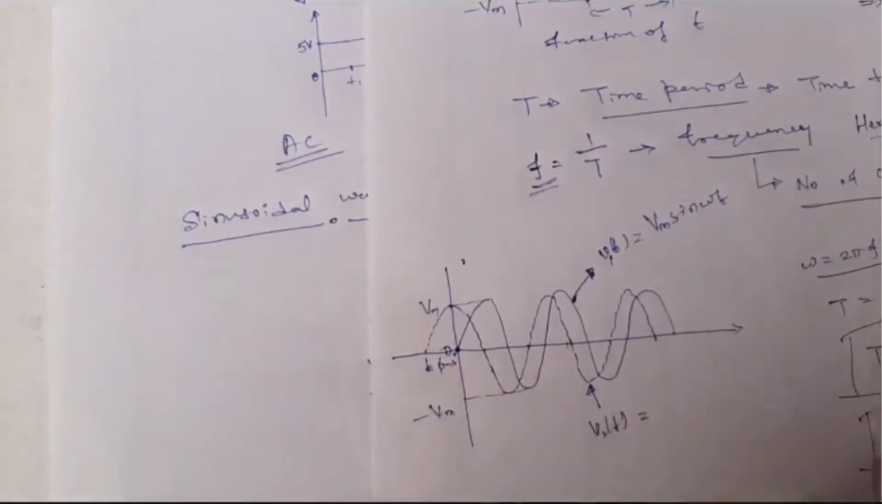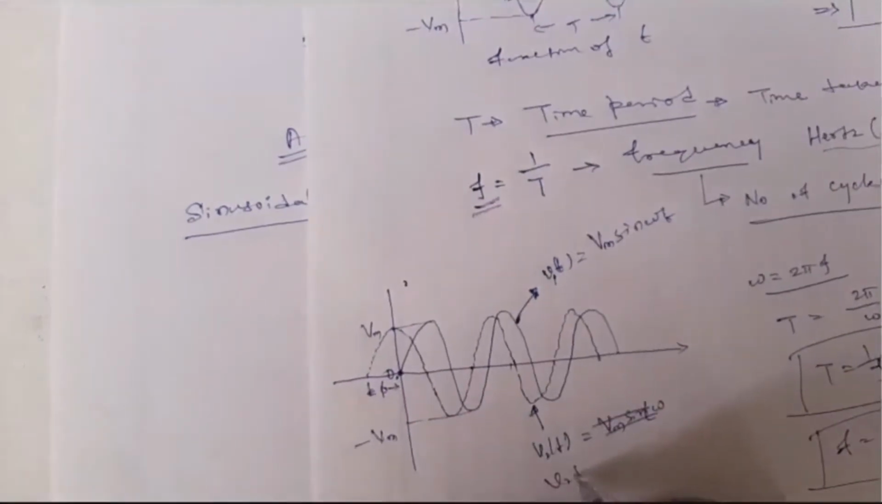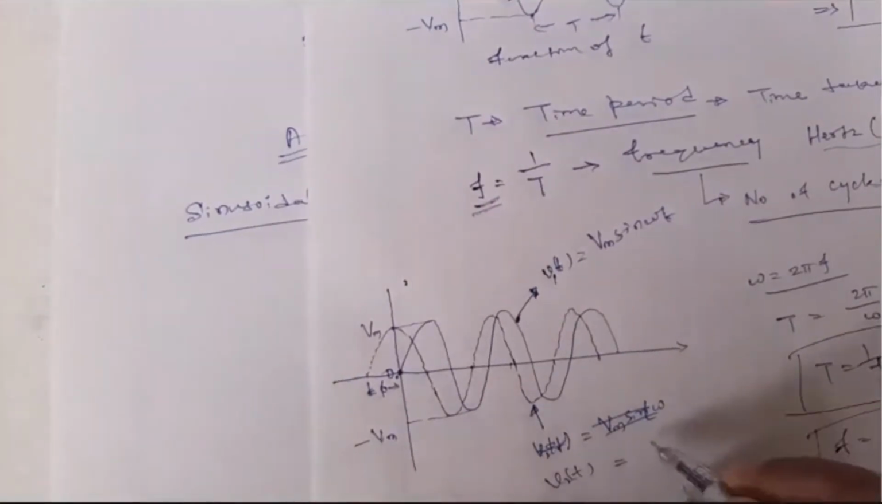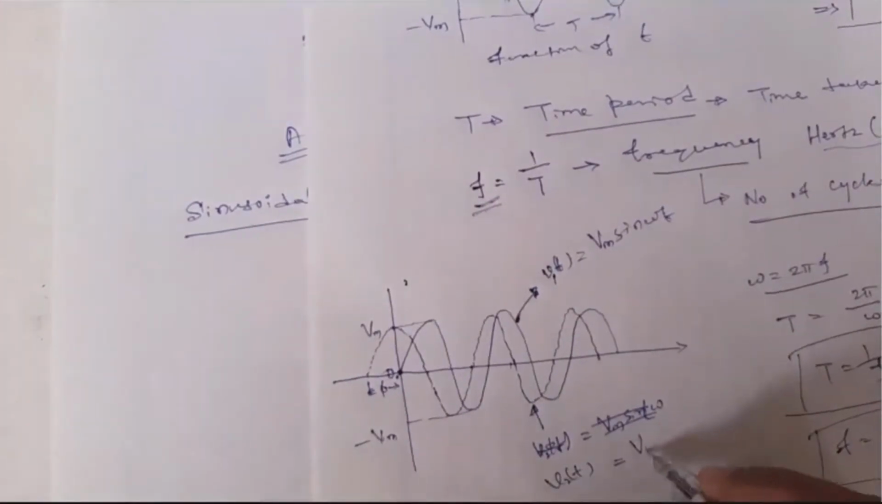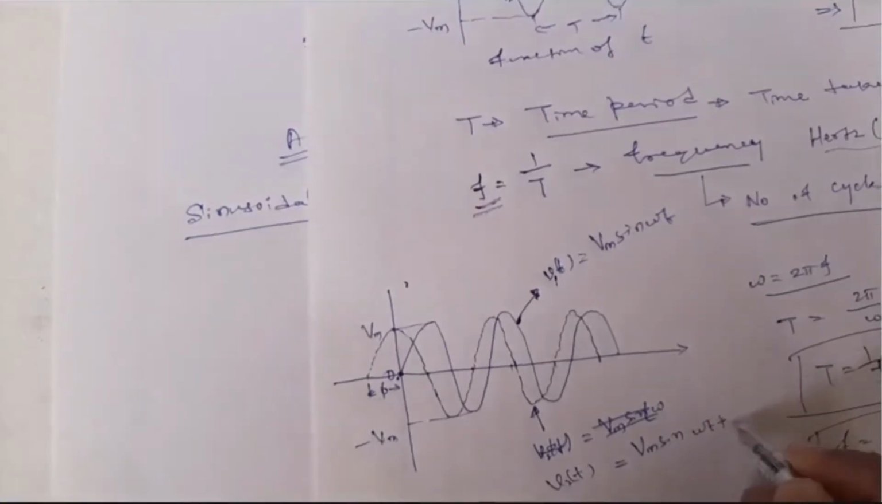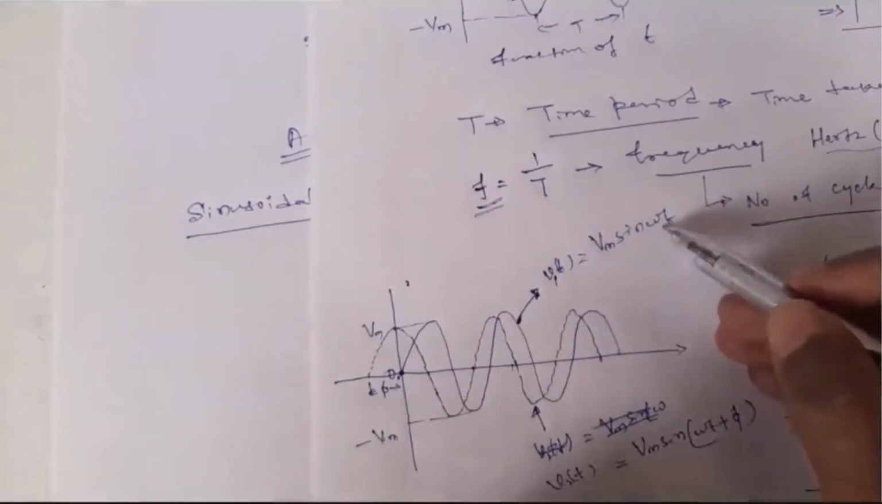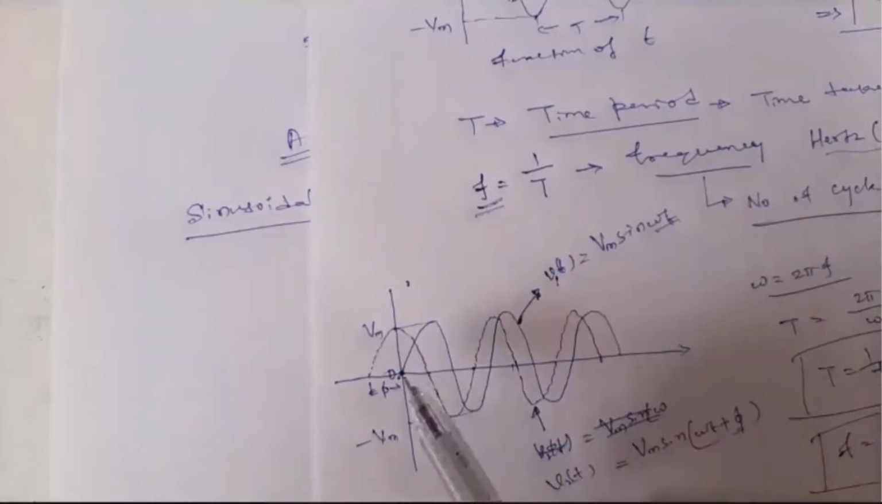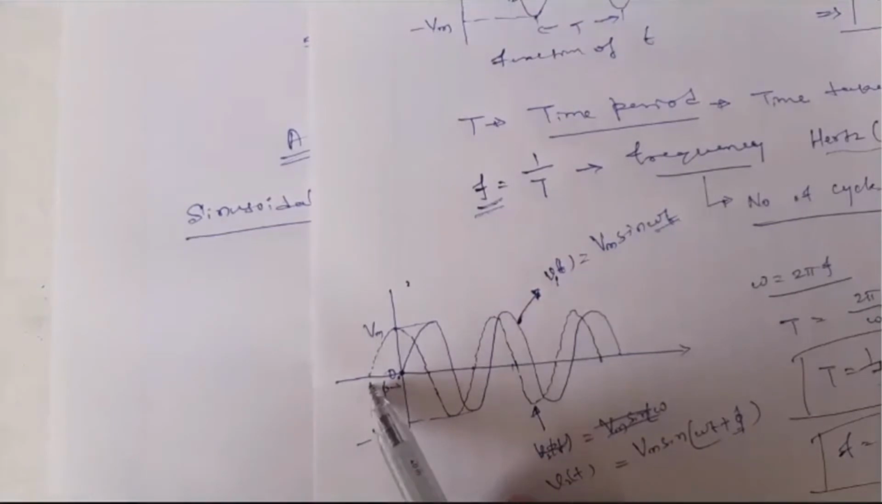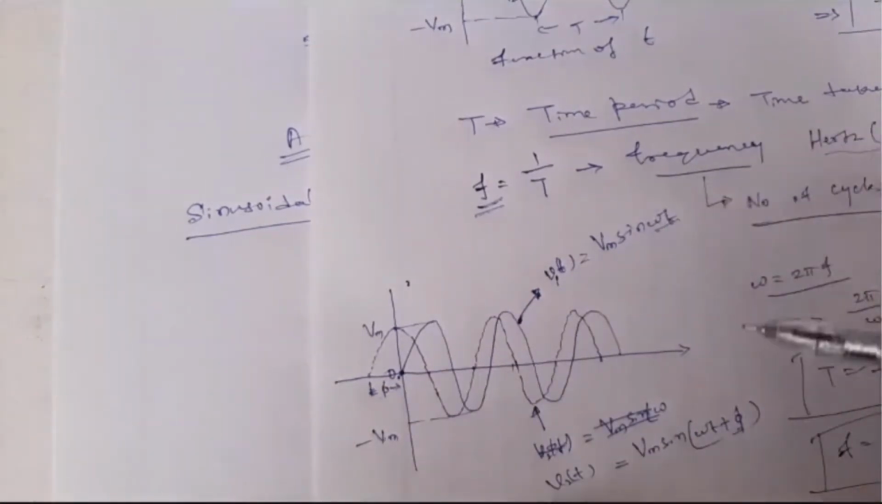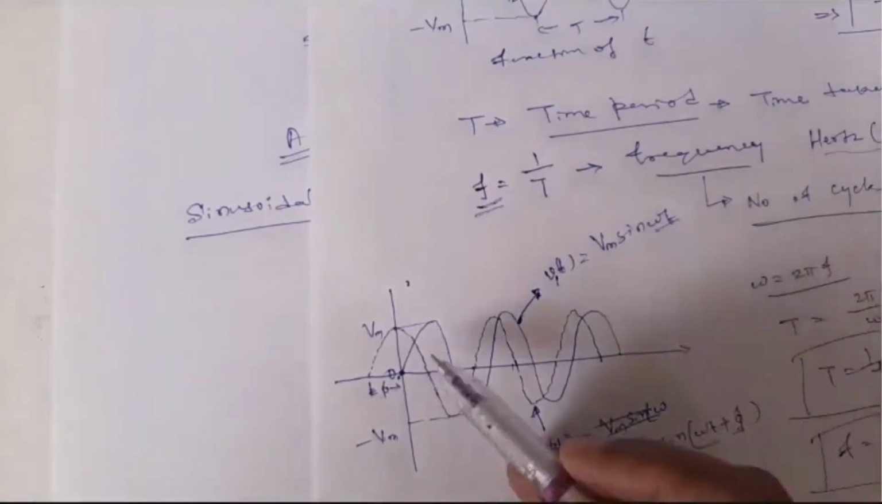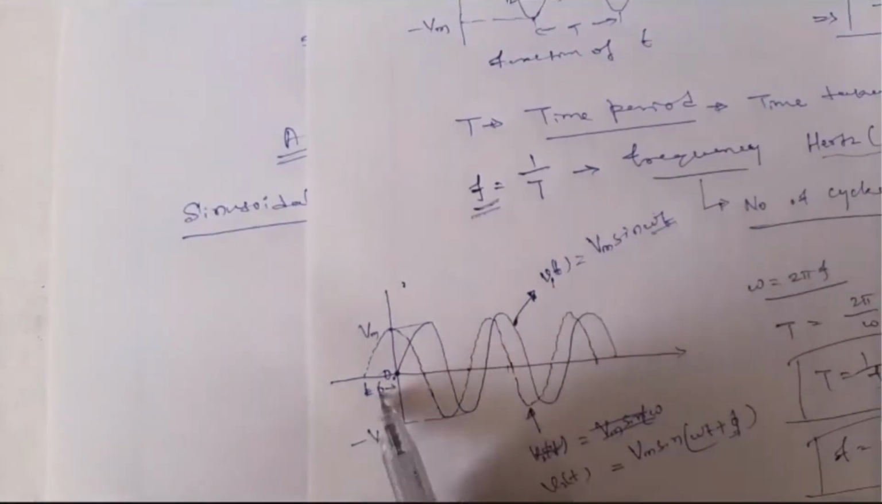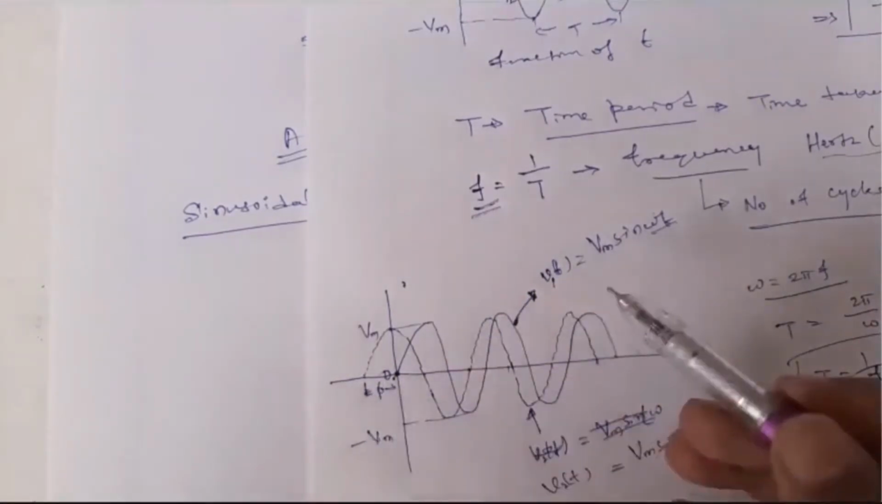And now V2 of t can be written as Vm sin(omega t plus pi). This is omega t, but this V2 is ahead by pi. So to omega t, if you add pi, you get V2 of t. It means both signals differ by pi. There is a phase difference of pi. If this pi becomes equal to 0, then V1 of t will be equal to V2 of t.